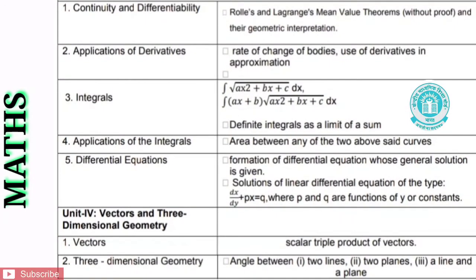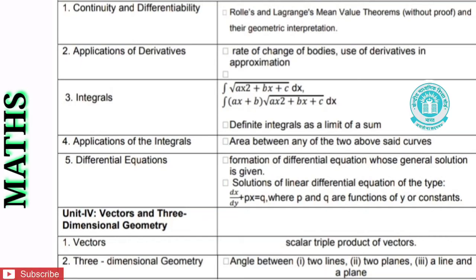Let us see the fifth chapter, that is continuity and differentiability. Under this chapter, Rolle's and Lagrange's mean value theorem without proof and their geometrical interpretation have been removed. Let us see the next chapter, that is application of derivatives. Under this chapter, rate of change of bodies and use of derivatives in approximation have been removed.